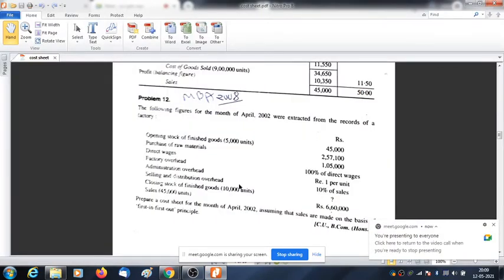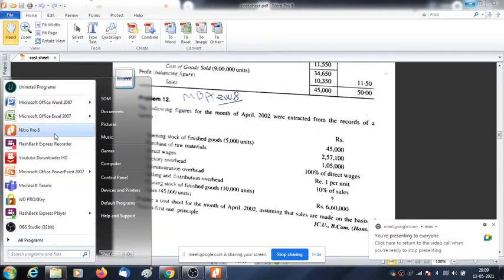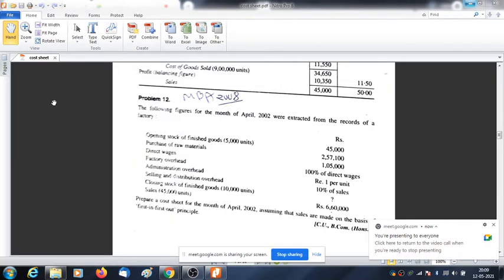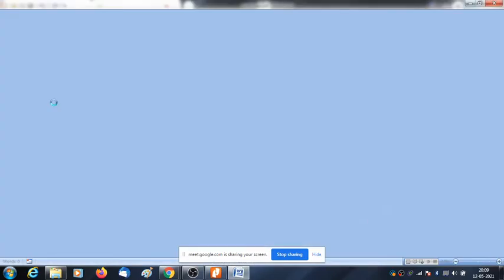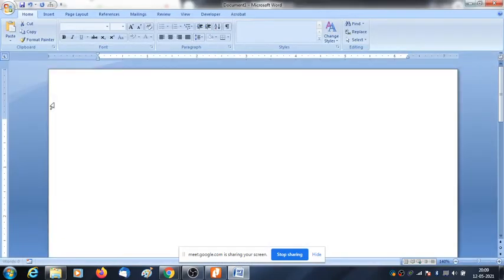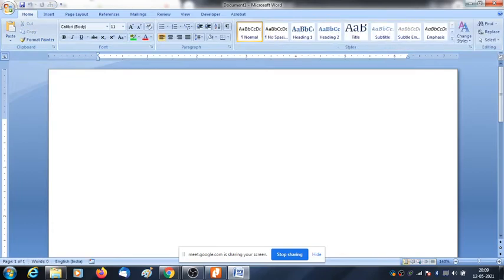So basically, when this type of question comes, first we need to ascertain the production in unit. Mind it, what I am saying, production in unit. So we need to compute this production in unit.